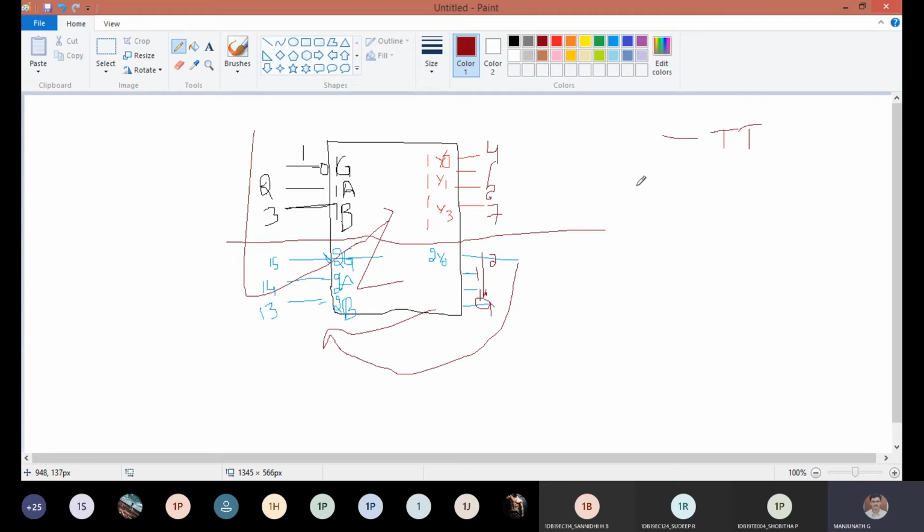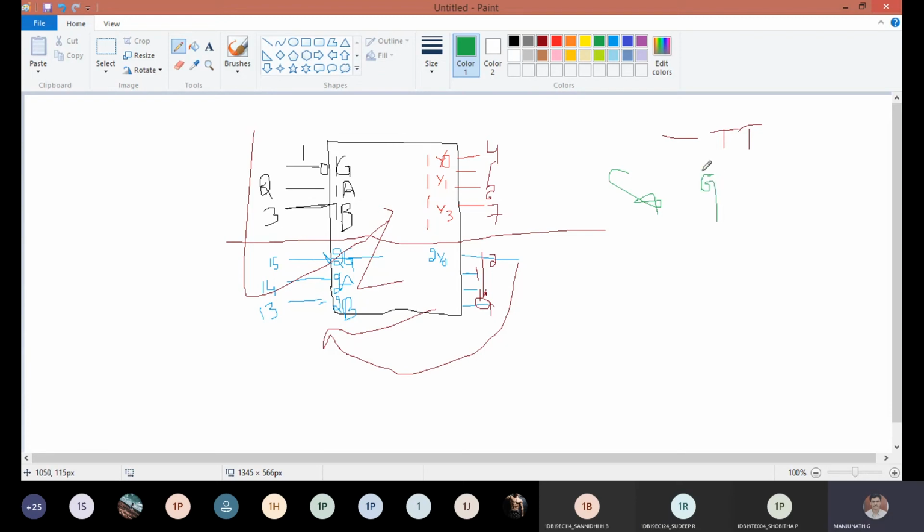So how many inputs now? 2 inputs. Along with G, if I take, so G, just one set. What is G? You can look here, there is a complement here. So what should I write here?